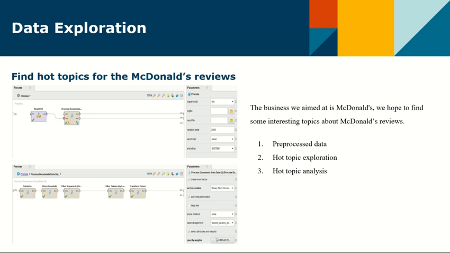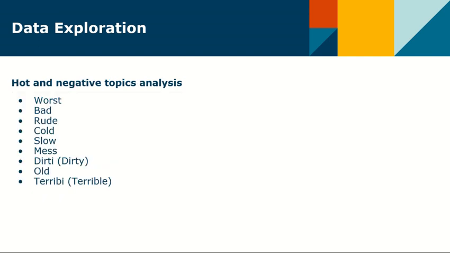The third step is hot topic analysis. According to our analysis, we found 10 keywords from negative reviews. These keywords involved many aspects of restaurant problems, including salesperson's work area, restaurant environment problem, food quality problem, restaurant management, and other aspects. We hope that through the analysis of the negative reviews, we can understand the current problem of McDonald's restaurant and get insight for our in-depth research.